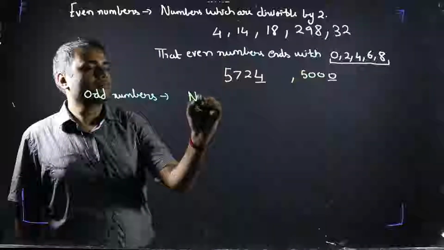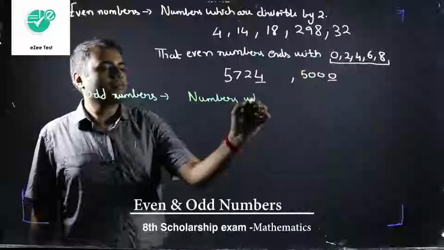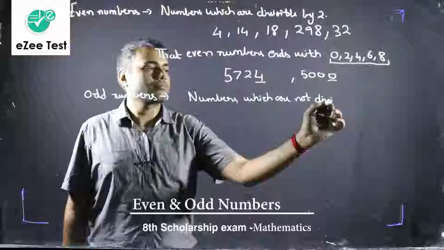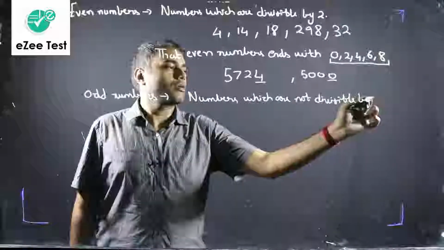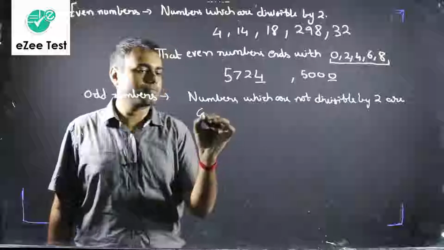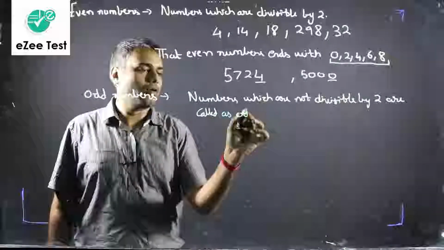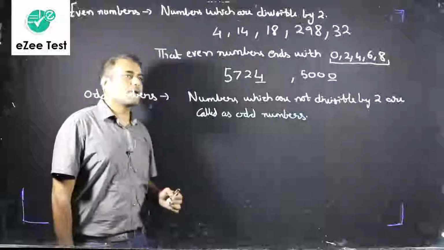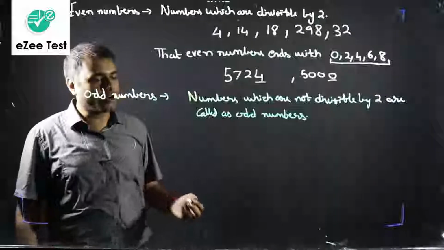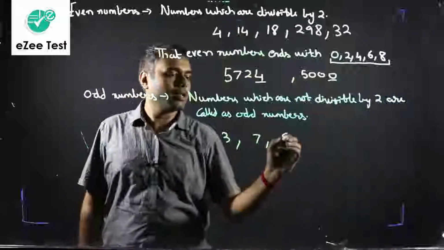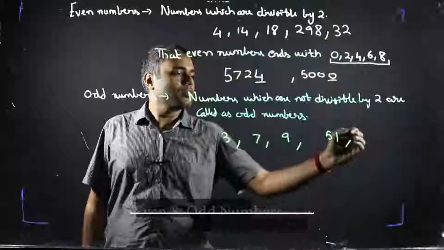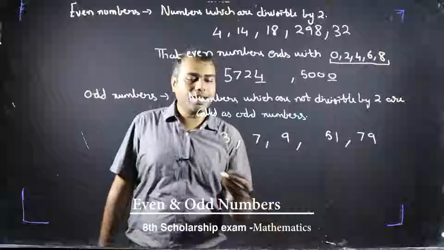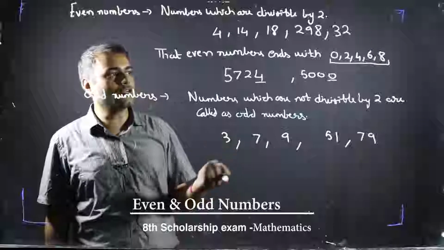Numbers which are not divisible by 2 are called odd numbers. For example, 3, 7, 9, 51, 79.